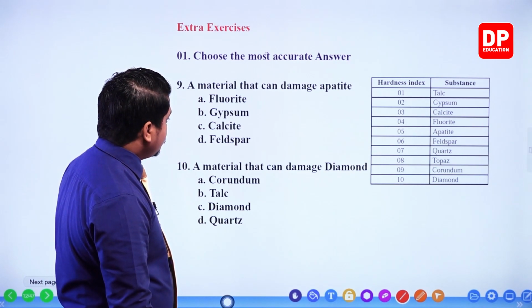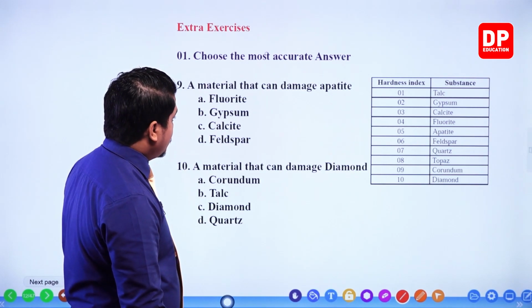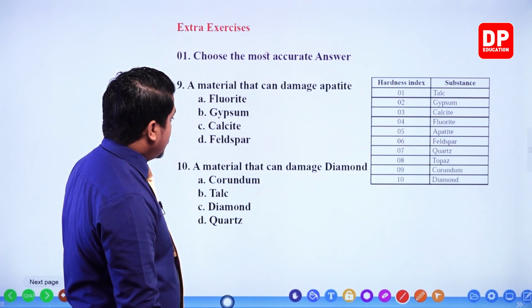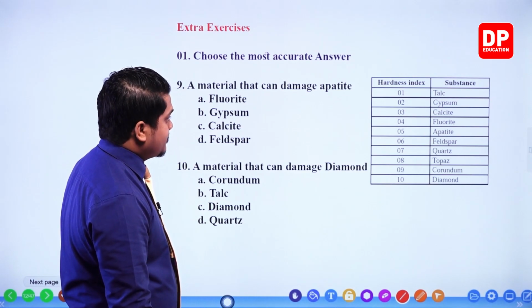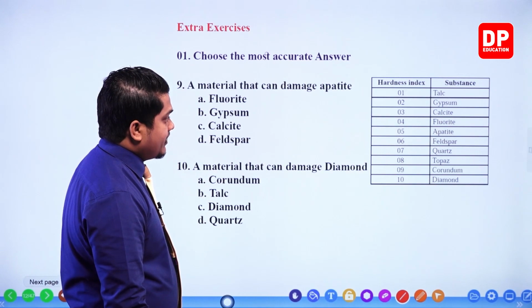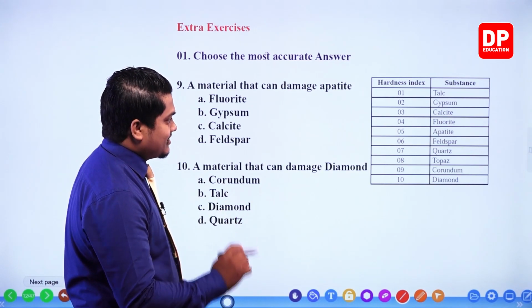So fluorite, okay, gypsum, okay, then calcite, okay, then feldspar. So when you look at feldspar, my dear children, it has the hardness index of 6.